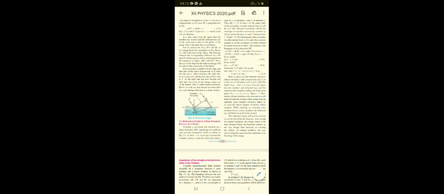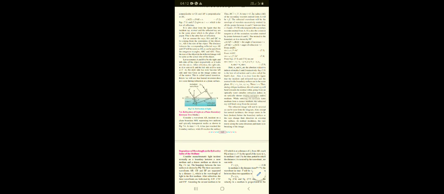Then if V1 is greater than V2 and n1 is less than n2, then the angle of incidence is greater than the angle of refraction. Thus, during oblique incidence, the refracted ray will bend towards the normal while going from an optically rarer medium, smaller refractive index, to an optically denser medium, higher refractive index. While entering an optically rarer medium from a denser medium, the refracted ray will bend away from the normal. The refracted image will not be inverted, as can be seen in the diagram.